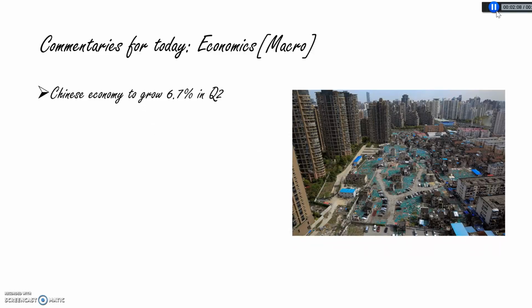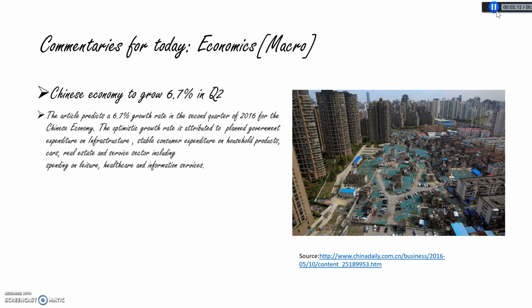Chinese economy to grow 6.7% in Q2. The article predicts a 6.7% growth rate in the second quarter of 2016 for the Chinese economy. The optimistic growth rate is attributed to the planned government expenditure on infrastructure, stable consumer expenditure on household products, cars, real estate, and the service sector, including spending on leisure, healthcare, and information services.